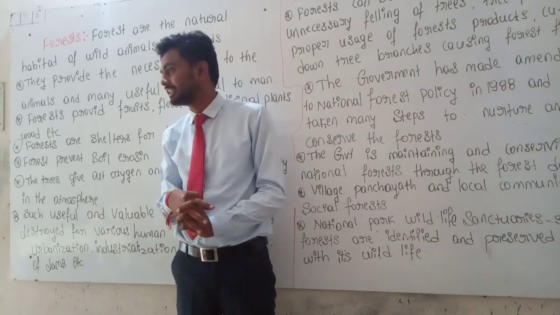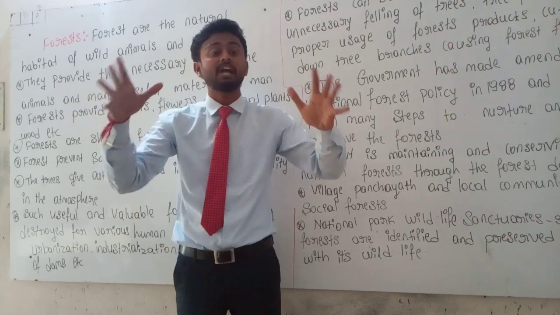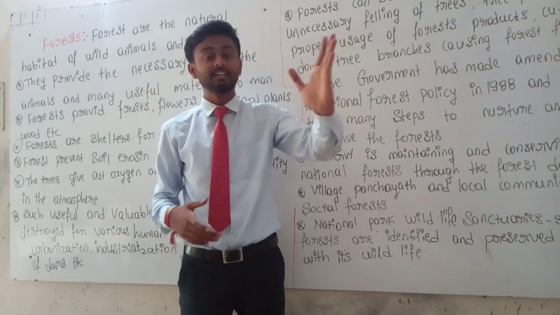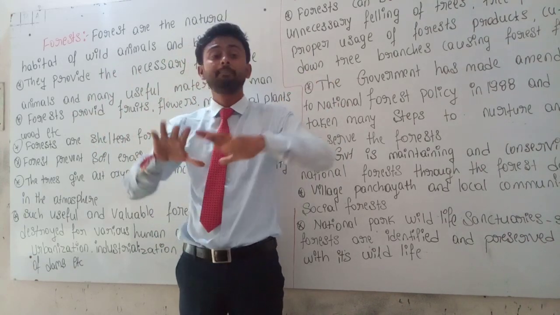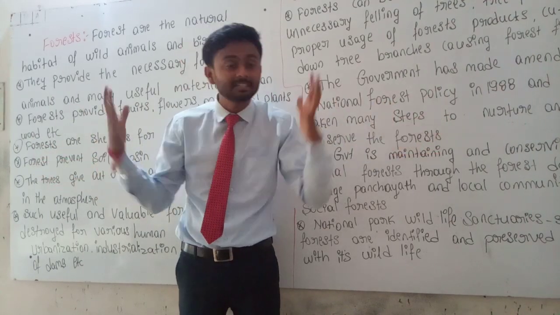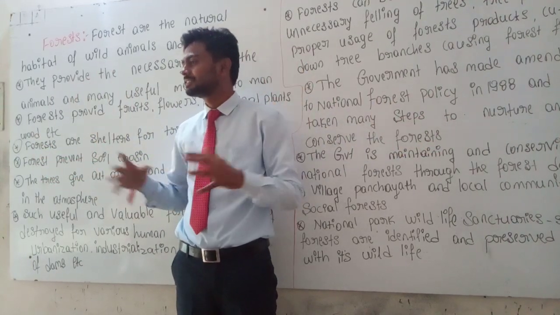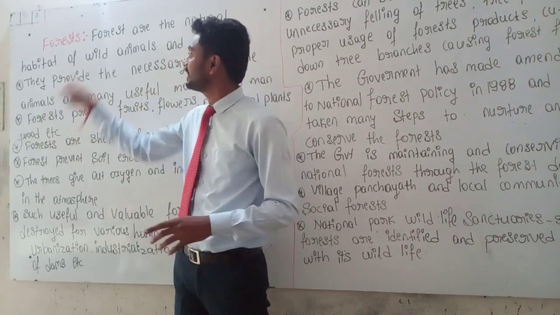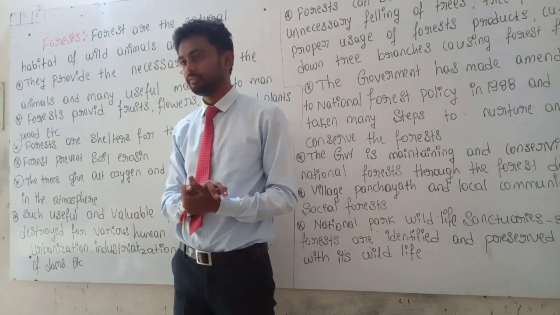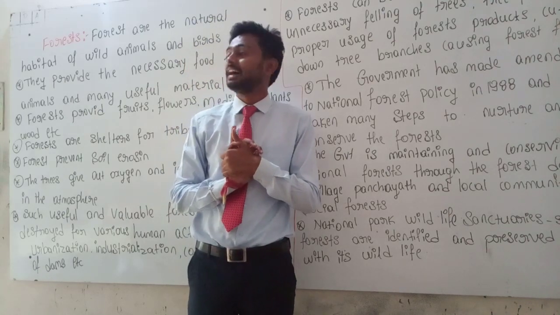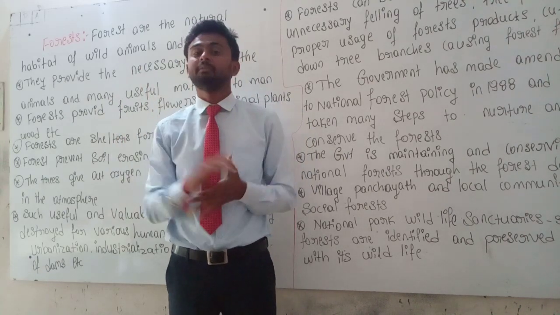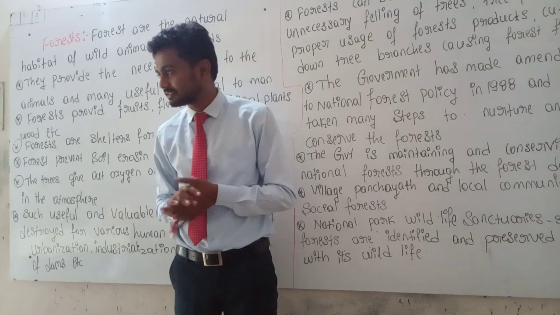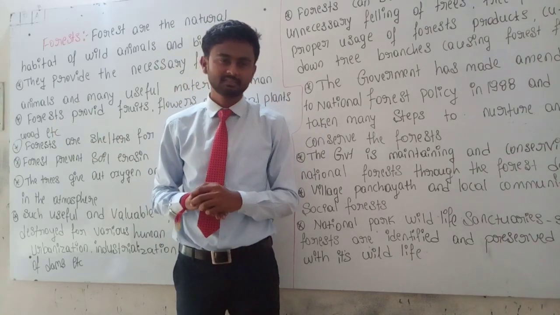You can see in the forest there are several types of animals, different kinds of plants, big trees, medicine plants, hills, and the rivers. You can see all these things in the forest. The forest has different kinds of animals, plants, and several birds.